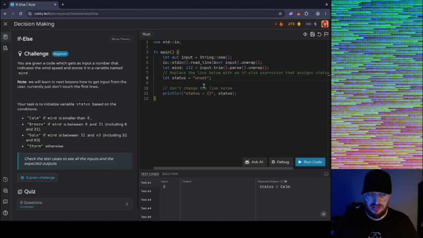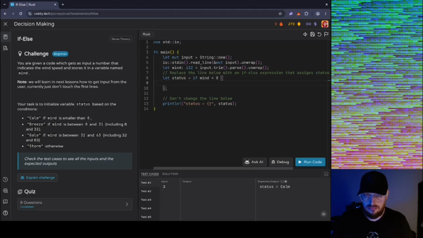So we've got to change the status to an if statement. If the wind is, what does it say, smaller than 8, then we're going to call that calm with a capital C. Yes, calm. All right.